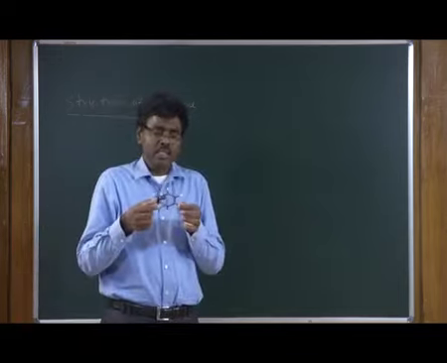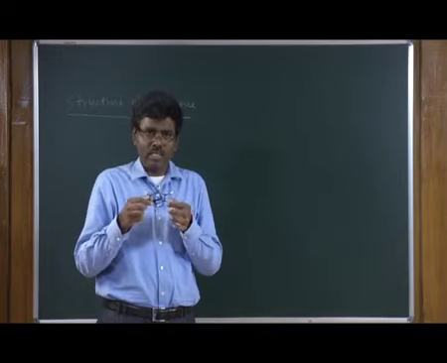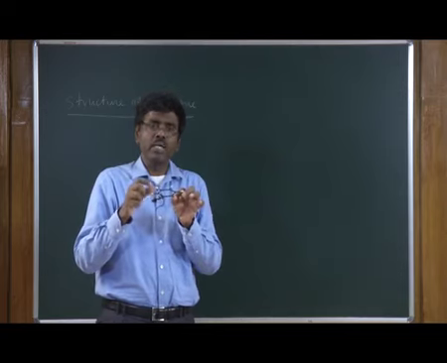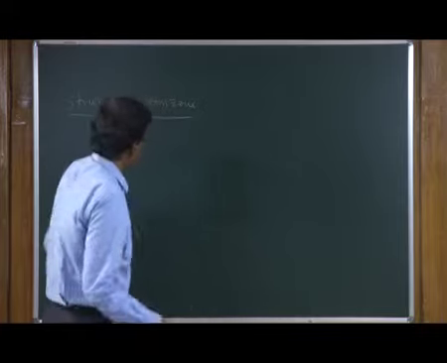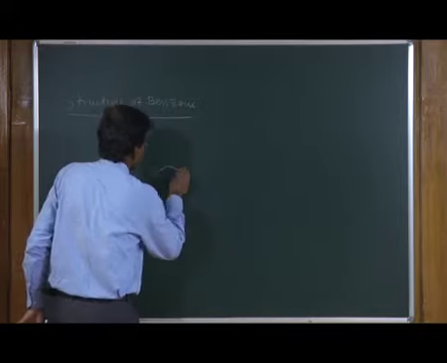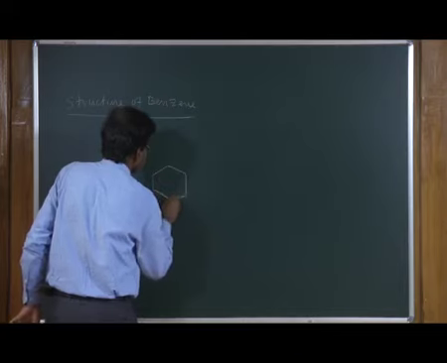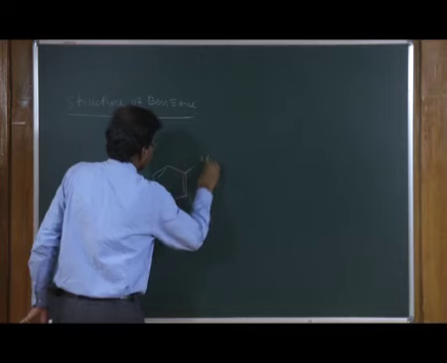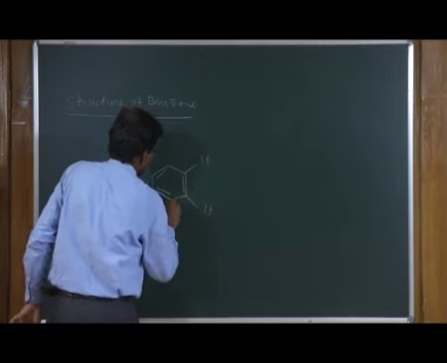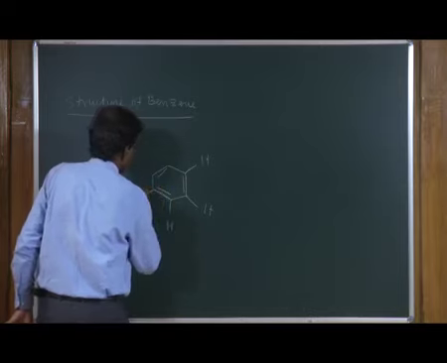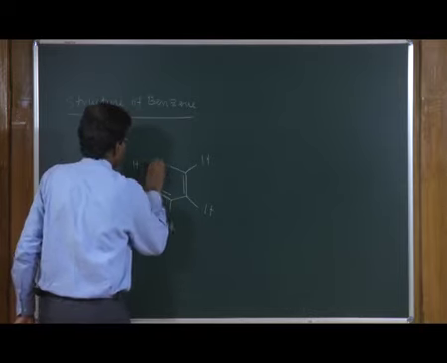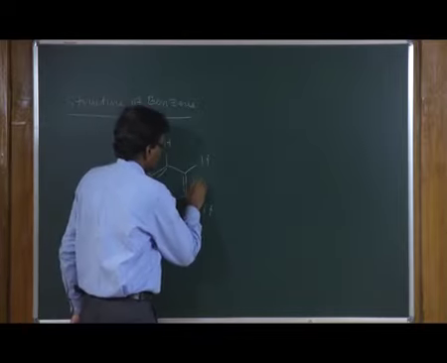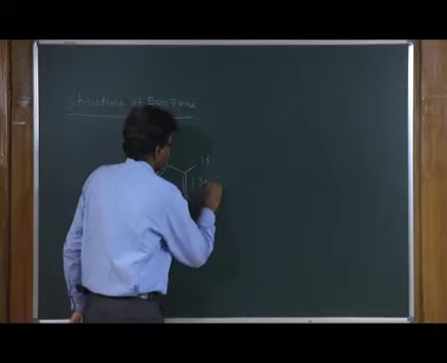So, benzene is a planar molecule. As you can see here, it has 6 carbon atoms, 6 hydrogen atoms, and they have equal bond length. The bond length is 1.39 Angstrom.